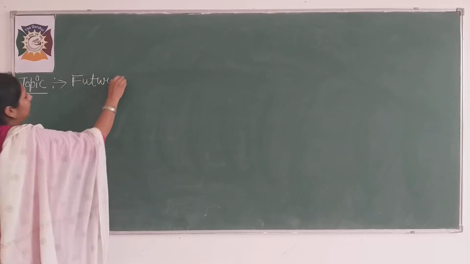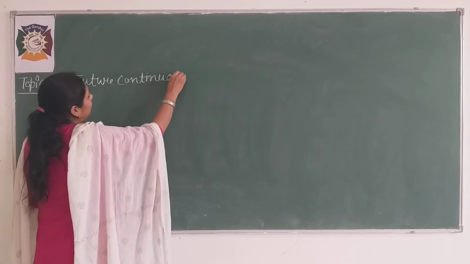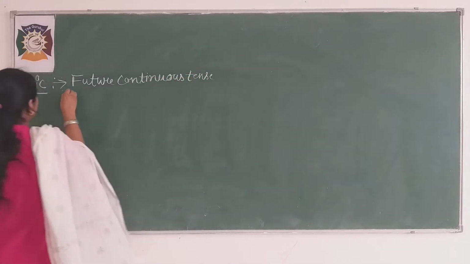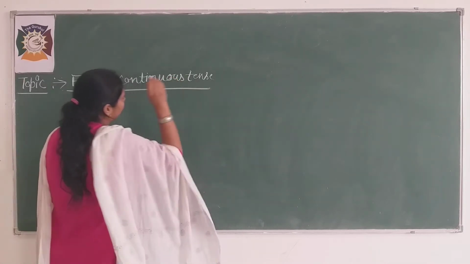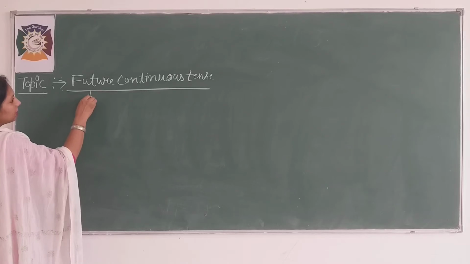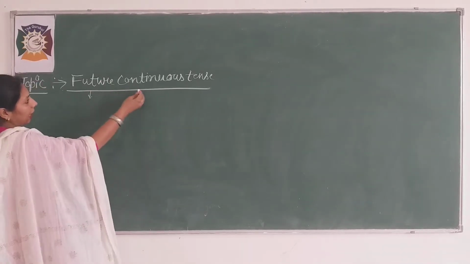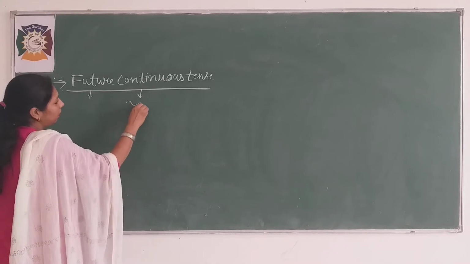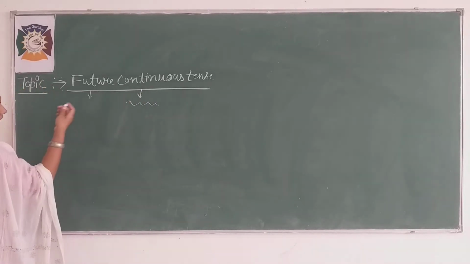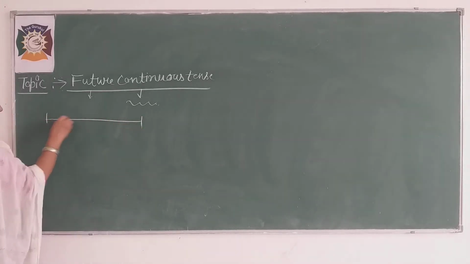Future. Clear, beta? See, first of all, future is the time which is related to what is to come, what will happen, and continuous means in progress. You know very well about that. Through the timeline, first of all, I would like to tell you, this is your timeline.